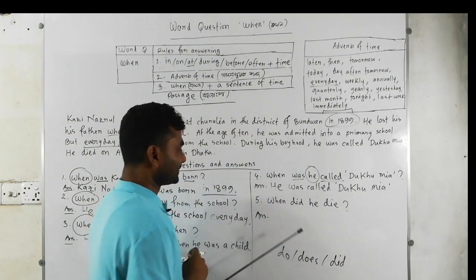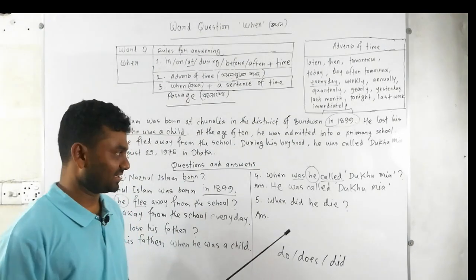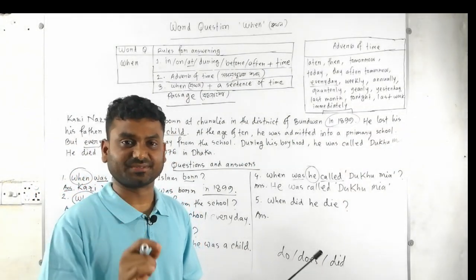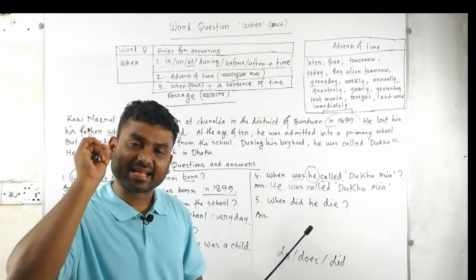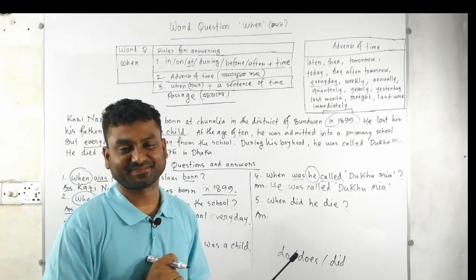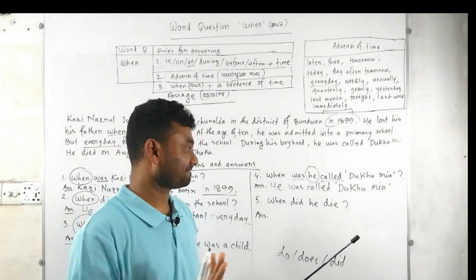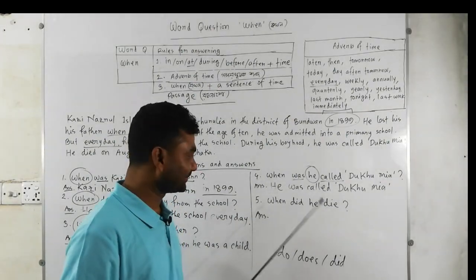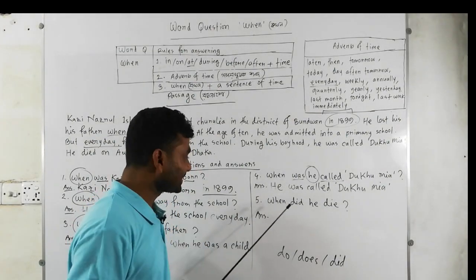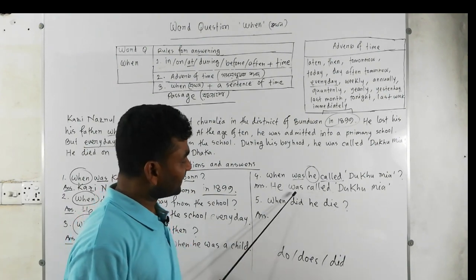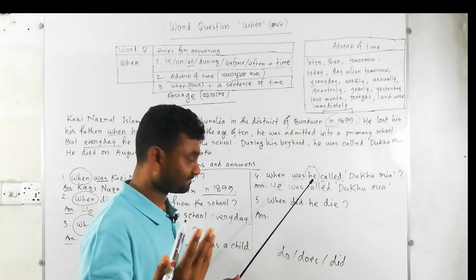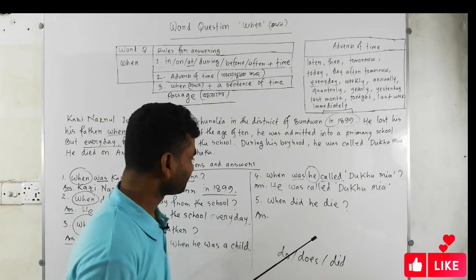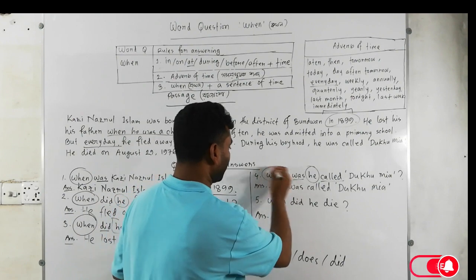Okay, actually, keep it in mind that 70% answer exist in every questions. So just copy down from the questions. It can be helpful for you. So follow the technique. He was called Dukumia. This sentence I have just written and copied down from these what questions. And this is the what questions 1.